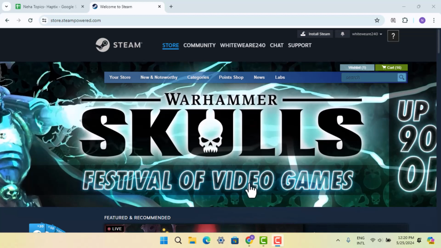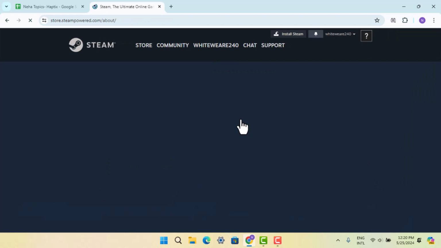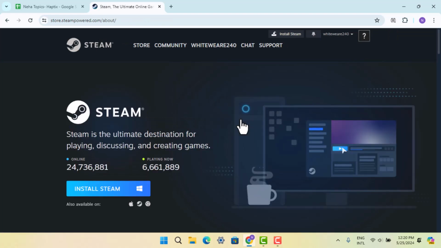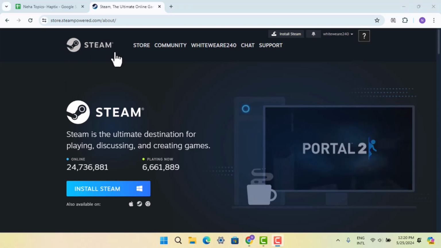First of all, you need to go ahead and open up your browser, and through Steam you can only access the following game. So type in steampowered.com and open up a browser, and then go ahead and press on install Steam. So first thing, you have to go ahead and install Steam on your device, then you'll be able to access the game.